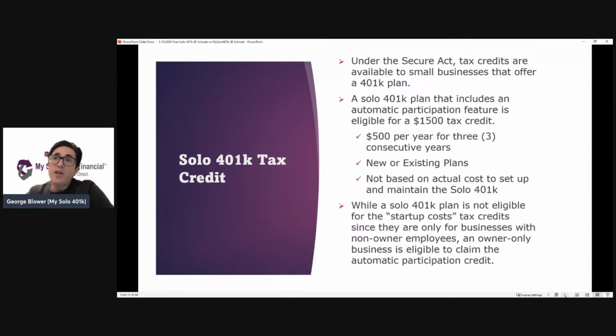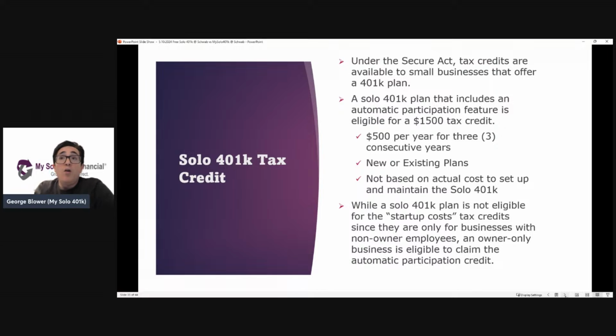But there's another credit, in a different section of the code, that doesn't require non-owner employees. Therefore, a self-employed individual who sets up a plan that includes the automatic participation feature, like ours does, and all the required notices, like ours does, would be eligible for a $1,500 tax credit. There are no income exclusions, etc. It's $500 per year for 3 consecutive years.